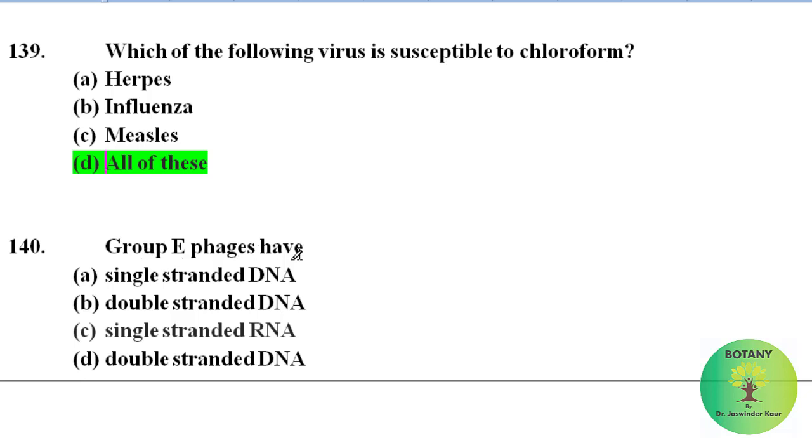Group E phages have single-stranded DNA, double-stranded DNA, single-stranded RNA, double-stranded RNA. Correct answer is single-stranded RNA. Group E phages have single-stranded RNA.